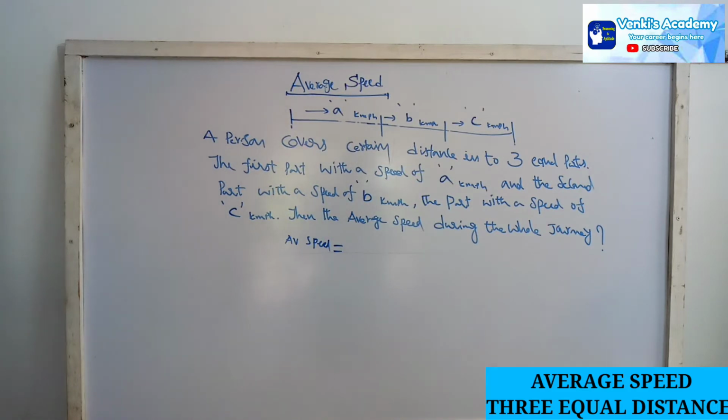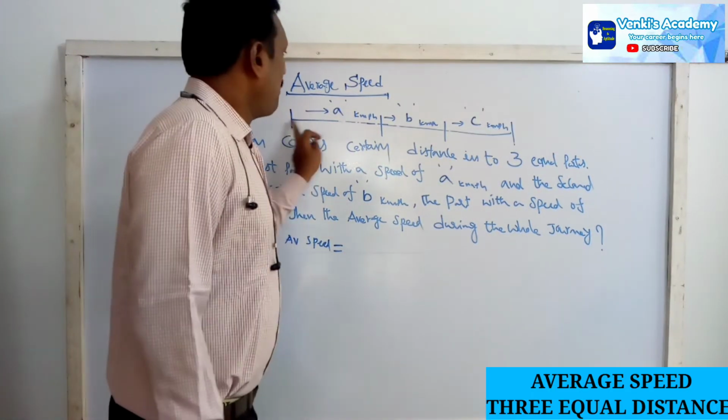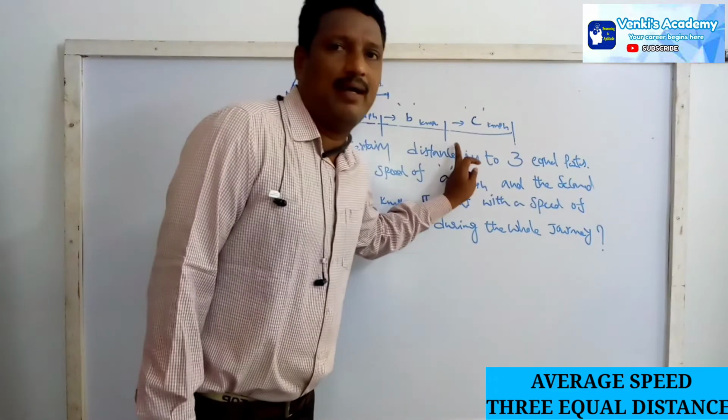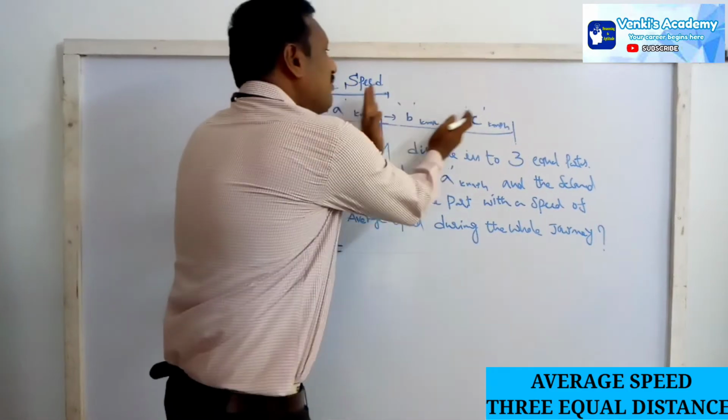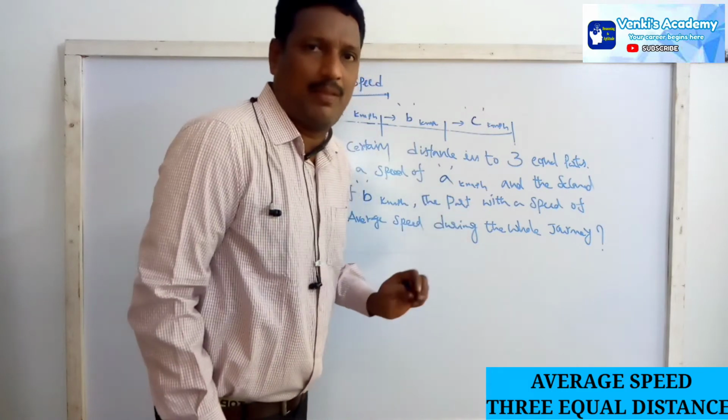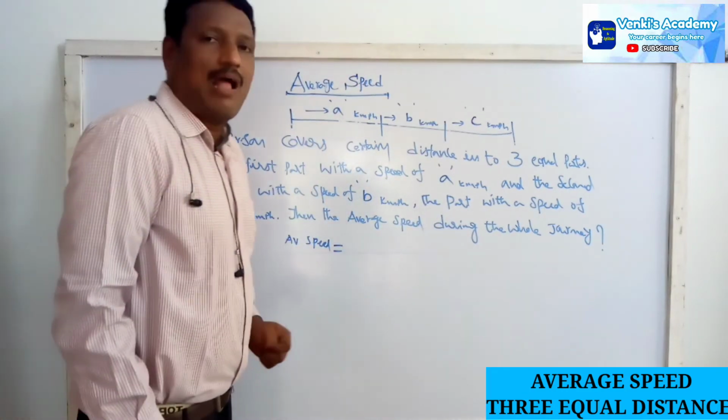See the concept. A person has covered a certain distance in 3 equal parts. The first part with a speed of a kilometers per hour, the next part with a speed of b kilometers per hour, and the last equal part with a speed of c kilometers per hour. Now they are asking to find the average speed during the whole journey. These are three distances that are equal.